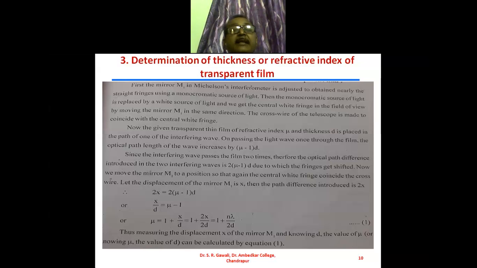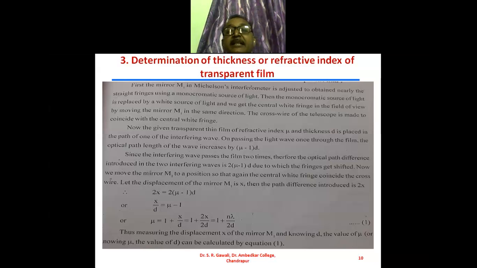Then the monochromatic source of light is replaced by the white light, and we know that white light consists of the 7 colors, ROYGBIV. So these are the different colors present in the white light.